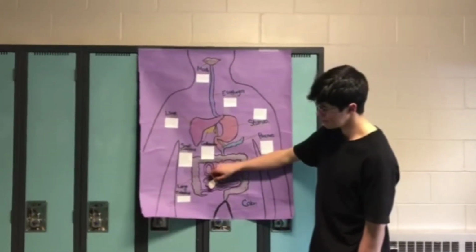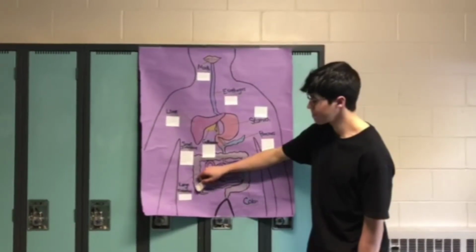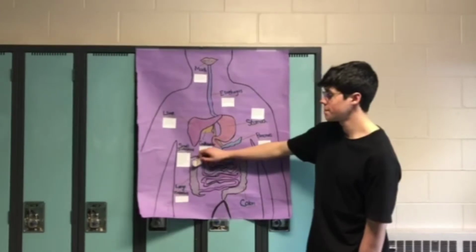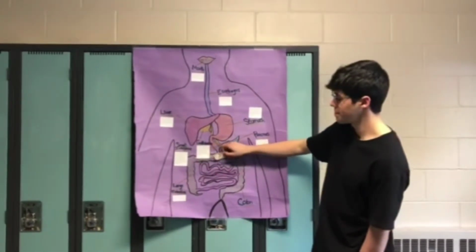Anything from the carbohydrate that does not get digested by the small intestine, such as fiber, goes into the large intestine to be partially broken down and excreted.